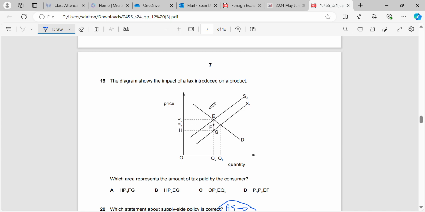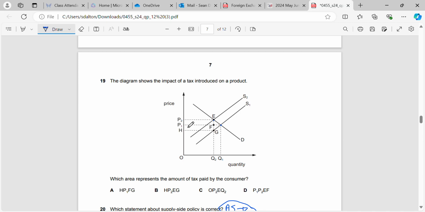Okay, question 19. The diagram shows the impact of a tax on a product. What area represents the amount of tax paid by the consumers? Okay, so we start here, right? And we're moving to a new equilibrium of E.